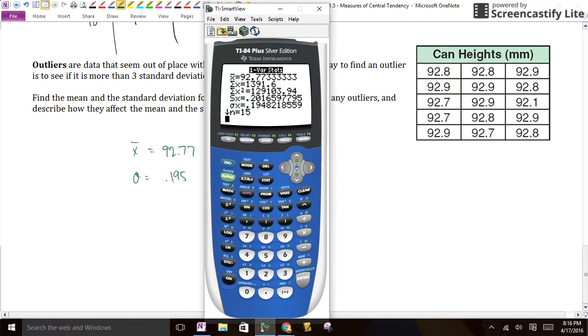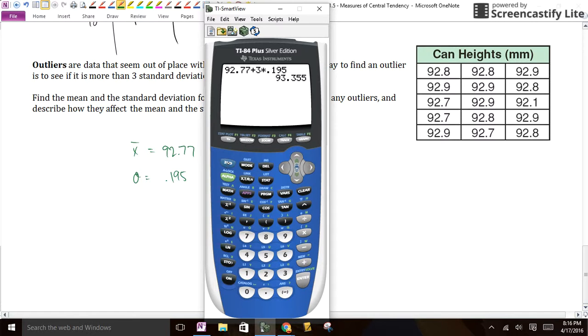So how do I tell? I just come over here and I go 92.77 plus 3 times 0.195. That's 3 times the standard deviation added to the mean. Is anybody bigger than 93.3? Look through our list. No. So don't worry about it.